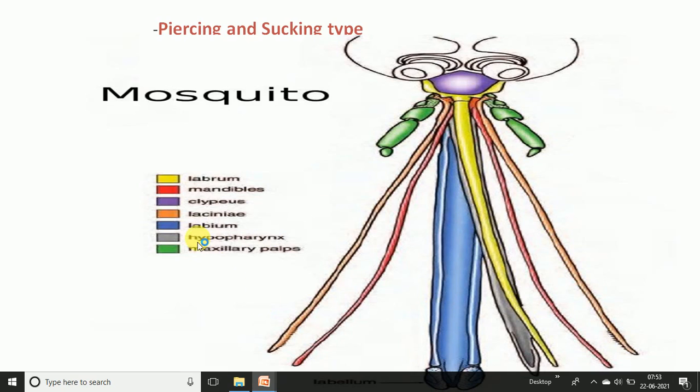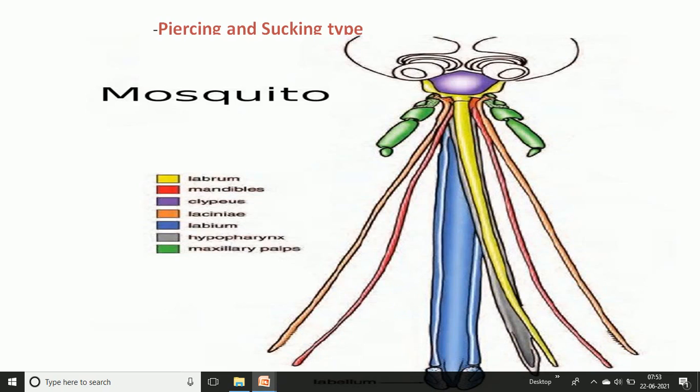Then the maxilla part is fully modified or reduced: the lacinia is extended, the galea is reduced, and this is the maxillary palp. And the hypopharynx is just a needle-like supporting structure to help absorb, completing the maxillary part.